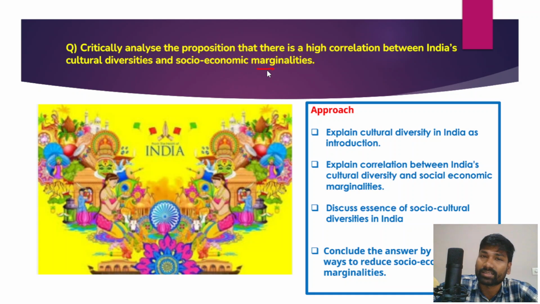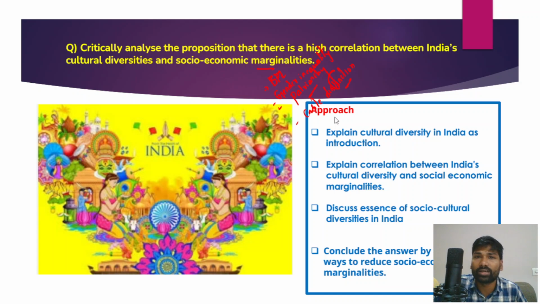For example, the caste system is considered a socio-economic marginality, and people in the BPL or below poverty line category, caste discrimination and gender inequalities which are existing. Gender inequality in India, and patriarchy has been existing. Patriarchy, gender inequality. So caste based discrimination or caste distinctions are still existing. So these are socio-economic marginalities which exist in India.